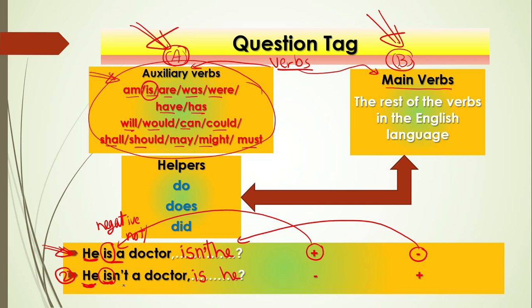But here, can you see a negative? Yes, so don't put a negative in the question tag. The question goes like this: he isn't a doctor, is he? And you must raise your voice at the end of the question. He's a doctor, isn't he? He isn't a doctor, is he? Okay, let's move to another example.